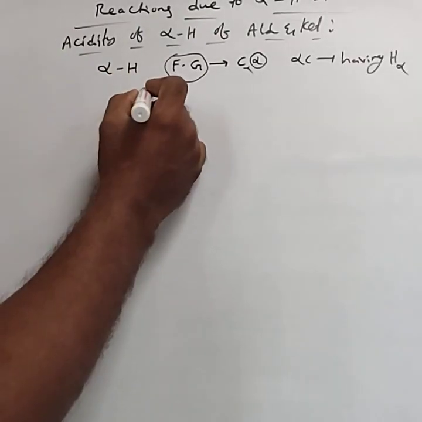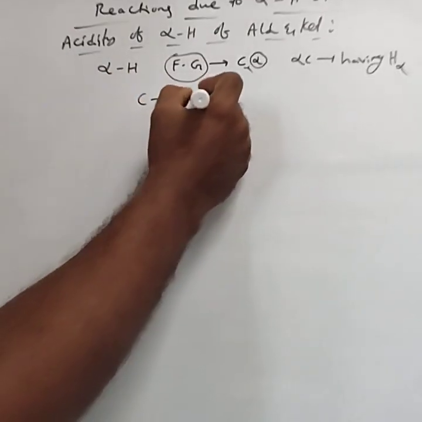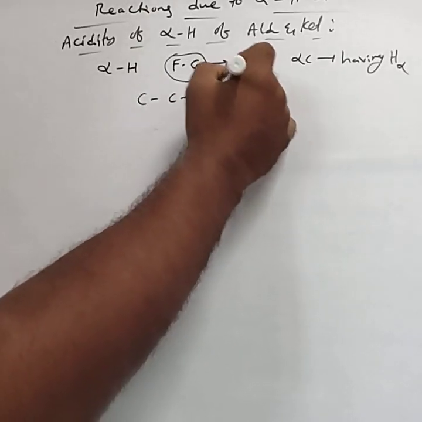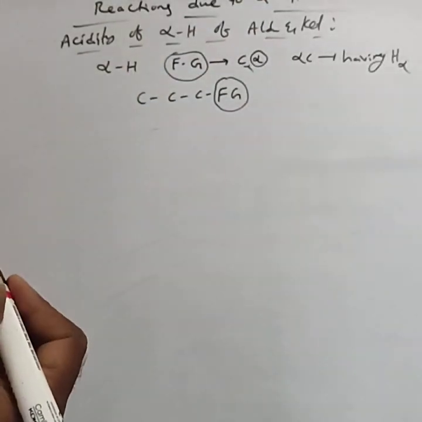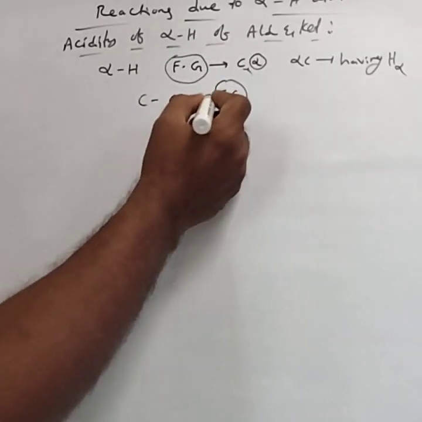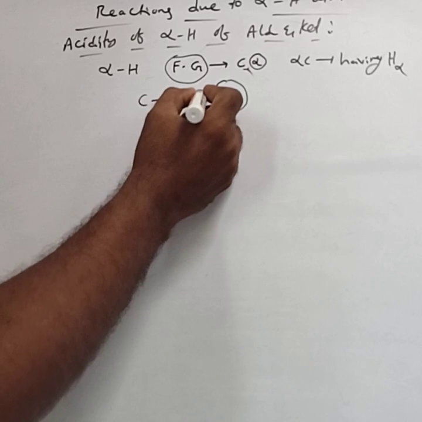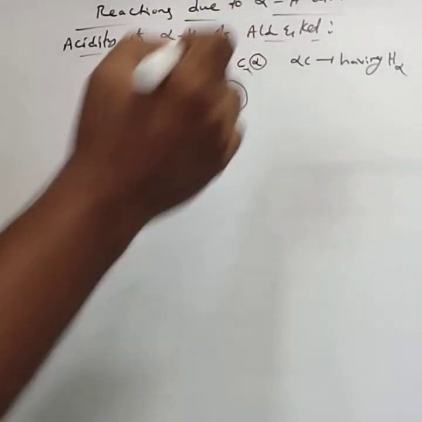For example, consider this is the carbon chain. Here a functional group is bonded, any functional group, either aldehyde, ketone or carboxylic acid. The carbon to which the functional group is bonded is called alpha carbon.